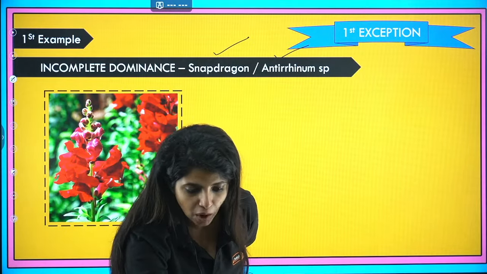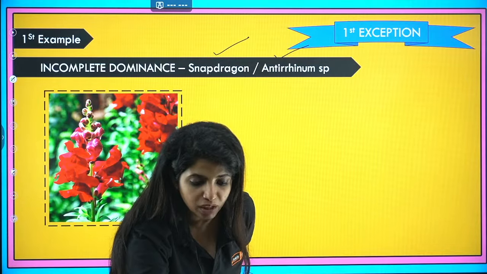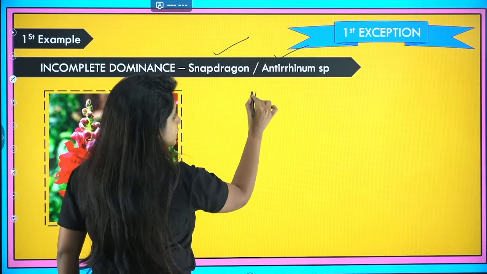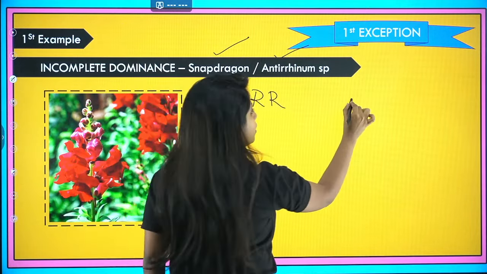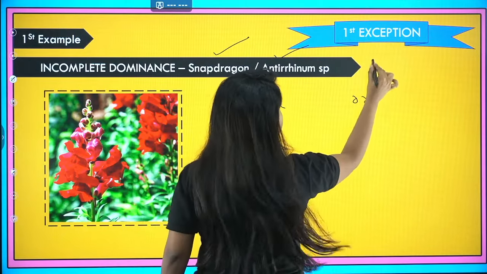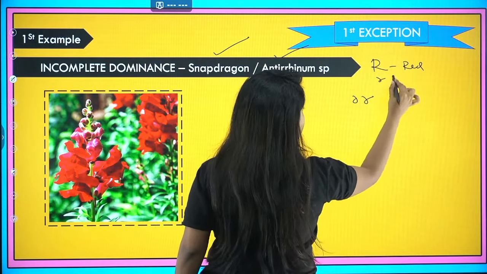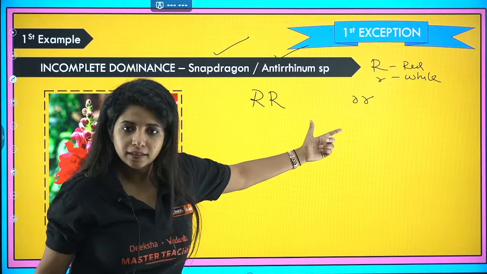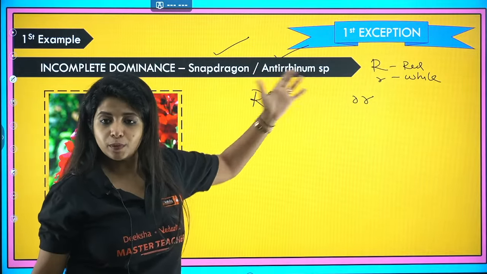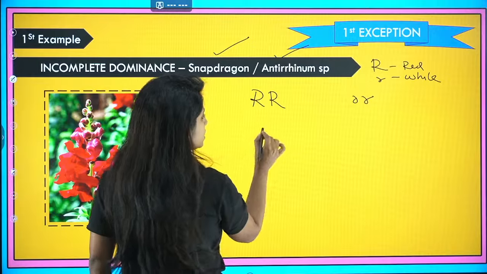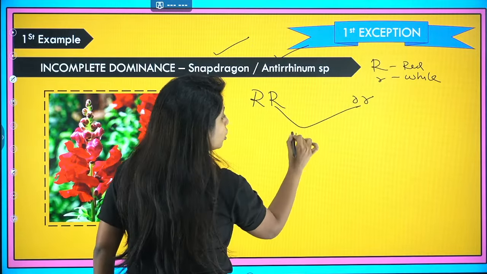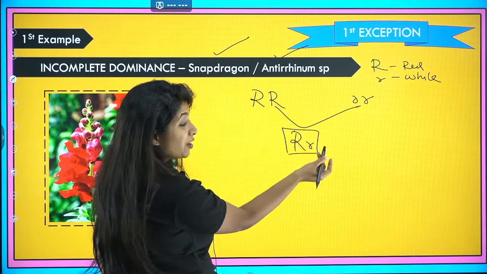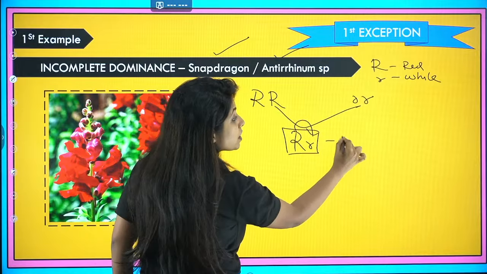Mendel was not having communication, no phone, so he was using only lab. Exactly. Okay, so he crossed red colored flowered plants with white ones. So capital R is for red and small r is for white. What do we all expect? Snapdragon flowers, or Antirrhinum majus flowers. We expect that whenever we cross this, all of them are going to be capital R, small r. Capital R stands for red, so this is dominant and this will be showing red color.